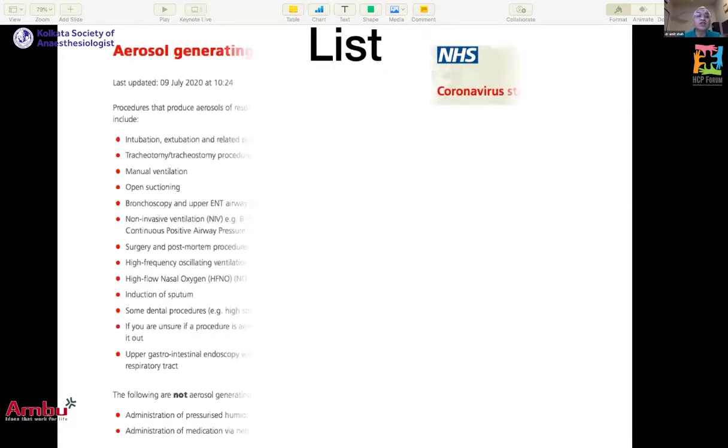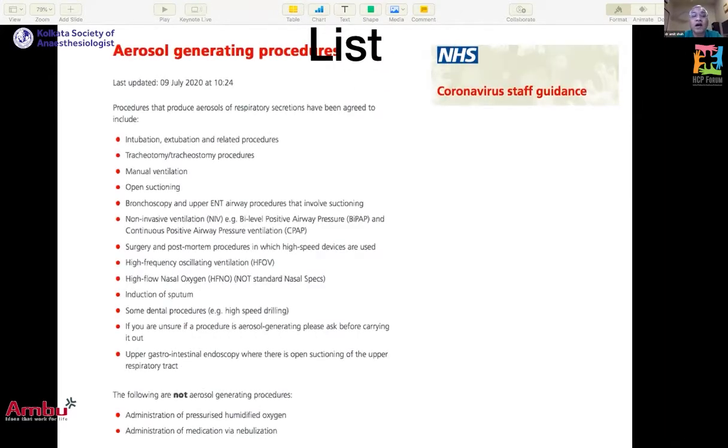So if you see the list, many societies have come out with lists of aerosol generating procedures. This is one from the NHS, where intubation, extubation, tracheostomy, manual ventilation, open suctioning, bronchoscopy, non-invasive ventilation, high frequency oxygen, induction of sputum, dental procedures, and some cautery procedures are listed.